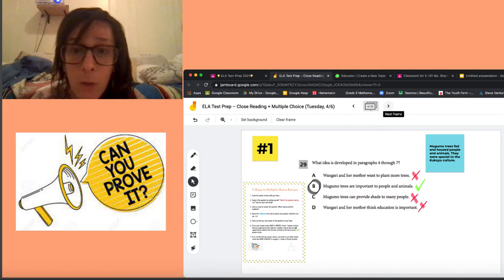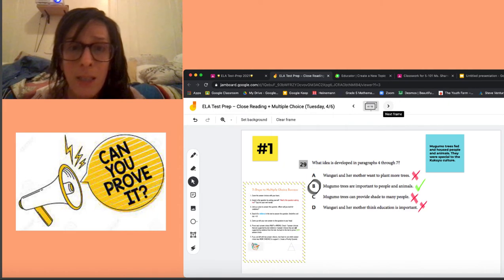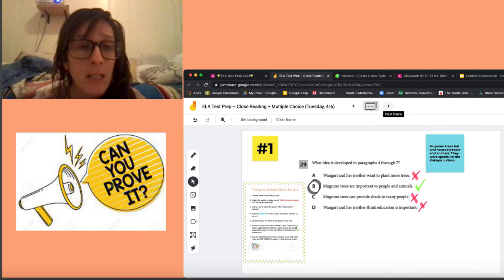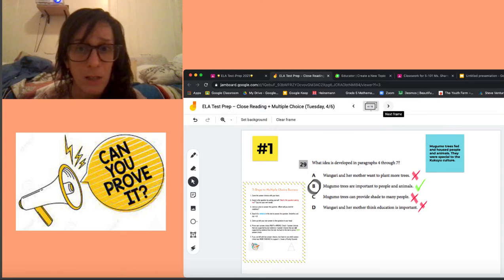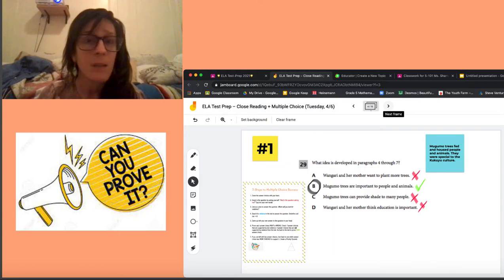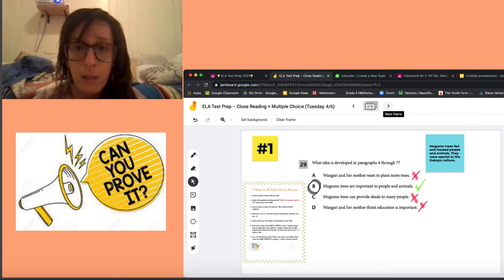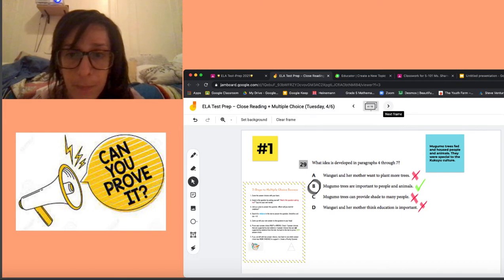C, Mugumu trees can provide shade to many people. That's those test makers trying to trick you again, because it talked about how the people believed that the trees provided shade to ancestors. That's not saying that the tree provided shade to lots of people. Two different things, trying to trick you, not supported by text evidence. X. Answer choice D. Wangari and her mother think education is important.